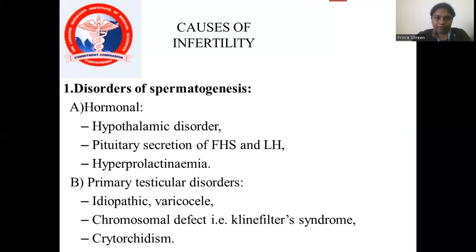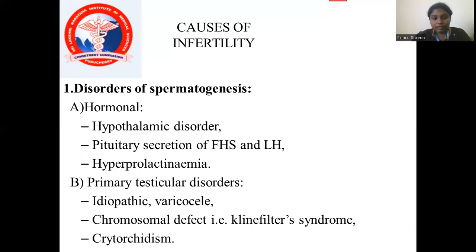What are the causes of infertility? First cause is disorders of spermatogenesis. It classifies into two: A is hormonal and B is primary testicular disorder. When it comes to hormonal, there are three disorders: hypothalamic disorder, pituitary secretion of FSH and LH, and hyperprolactinemia.